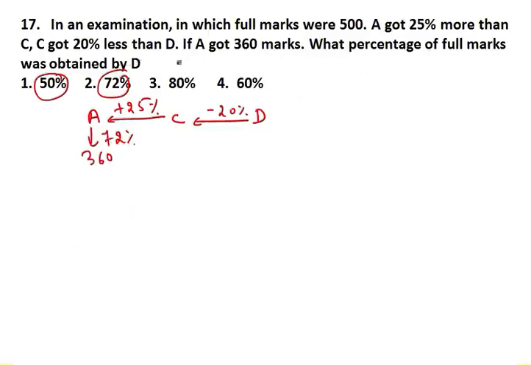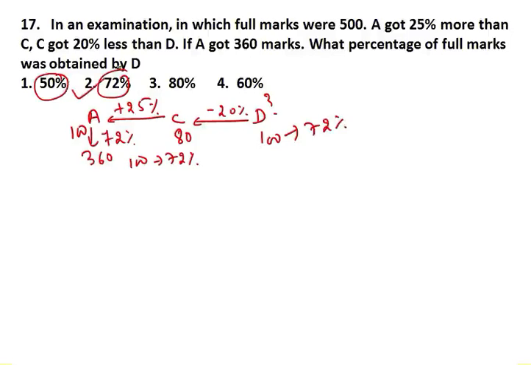Now in the question it is asking the marks percentage obtained by D. It wants to know what D obtained. So you can just think that D is 100. Okay. If from 100 you reduce 20%, you get 80. Again from 80, if you increase 25%, you get 100. Now here 100 represents, look guys, 100 represents 72%. Fine. And in D I have 100. Now this 100 represents 72%. So your answer will be 72. I hope this point is clear.